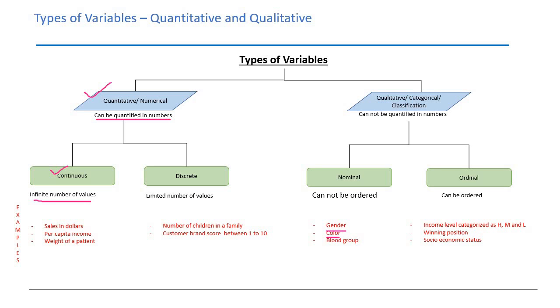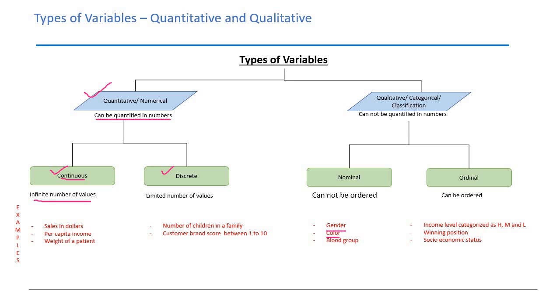Now, the numerical or quantitative variable can further be classified into continuous or discrete variables. We'll talk about the continuous variable first. Continuous variables are those variables which would have infinite possible values in them. For example, income of a customer. If there's a telecom company which maintains data for each customer about his income, income can be $500 minimum and it can be $10,000 maximum per month. And there can be infinite possible values between that.